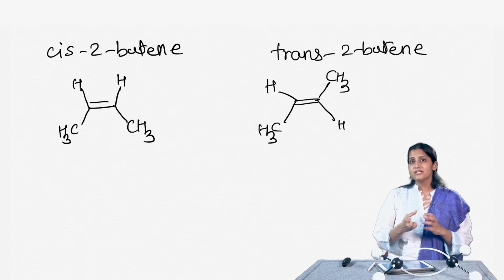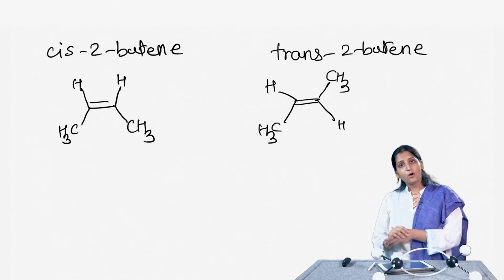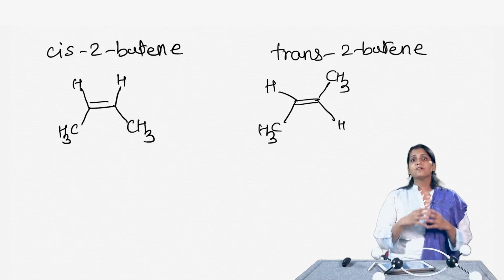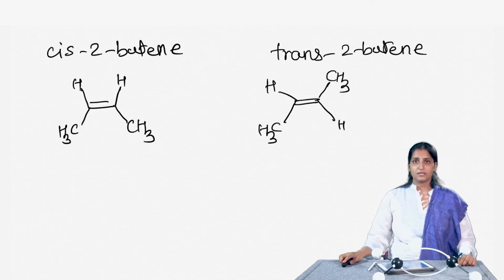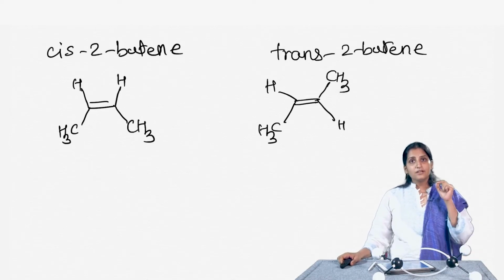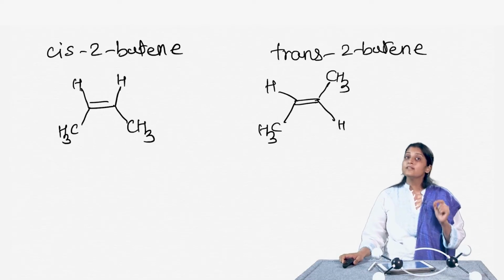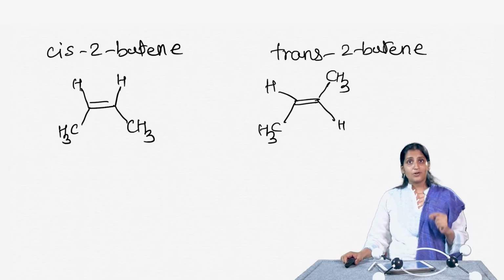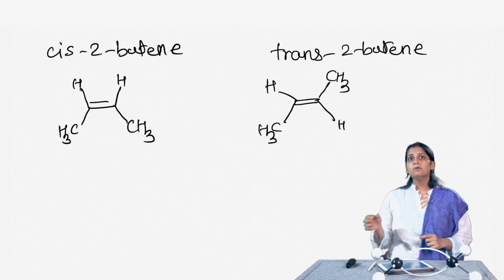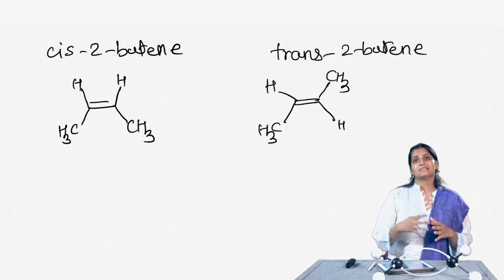So, this really fits with our definition of diastereomers: they are non-superimposable, non-mirror images, and they have different physical as well as chemical properties. In fact, one really cool example of cis-trans isomerism is the one with rhodopsin. When rhodopsin absorbs light, a double bond interconverts between cis and trans forms.